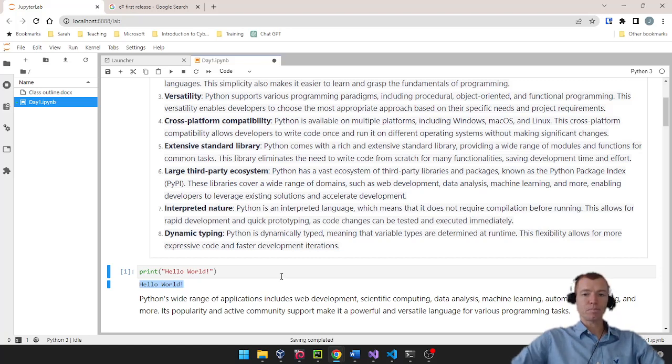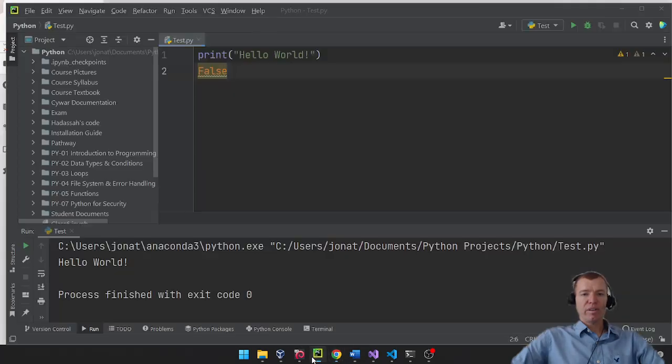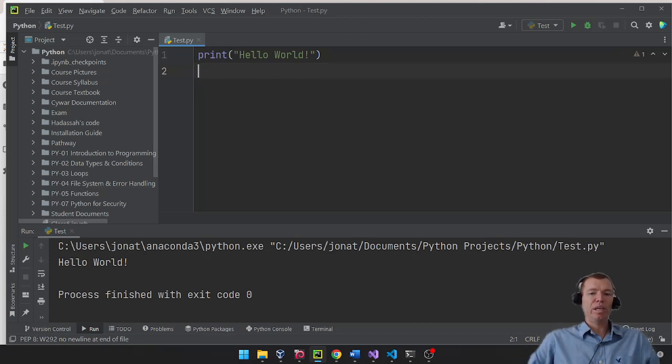There's another environment called PyCharm. This is kind of an intermediate between full-on Visual Studio, which is full-featured for lots of different programming languages, and this one, which is full-featured for Python specifically. So this environment really focuses on functionality for Python. So if I run my code here, instead of popping up that whole window and setting up a terminal, it's just going to run it right here below so I can see it in real time.